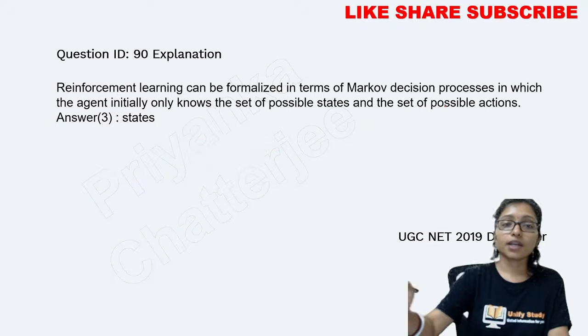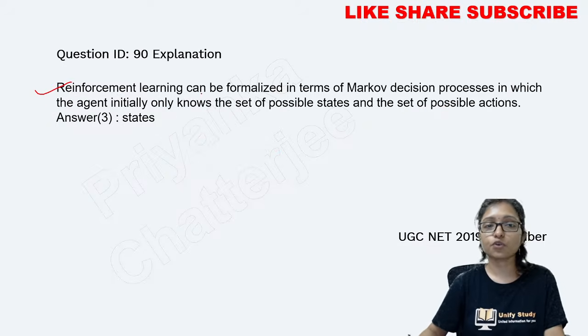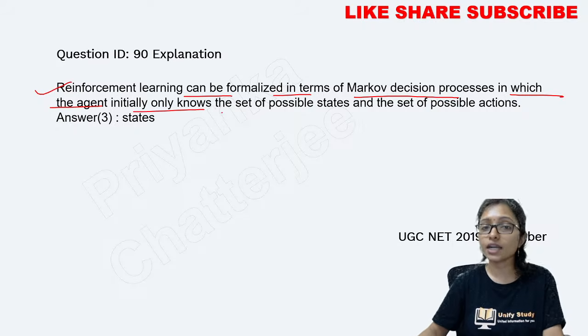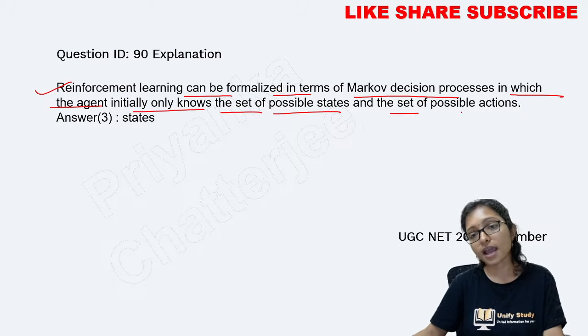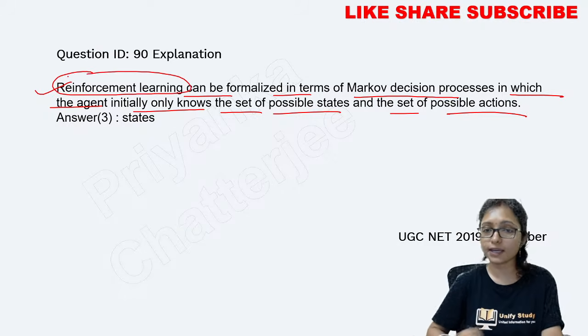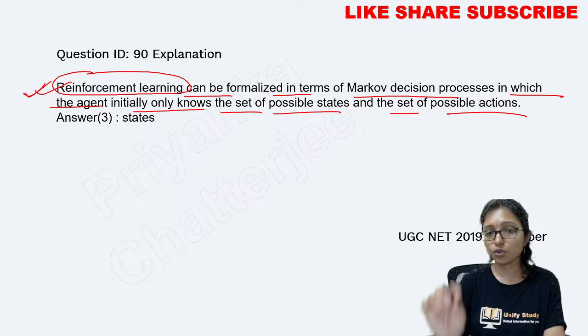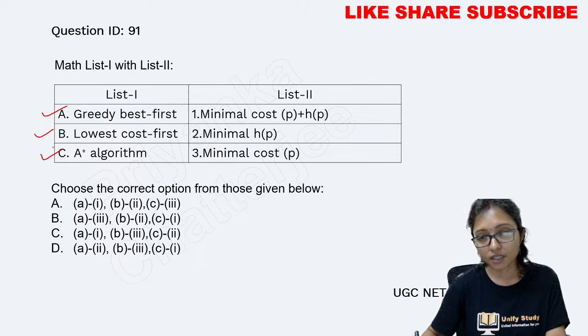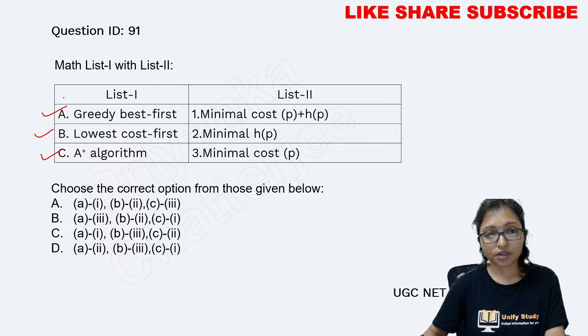Okay. Now here you can see reinforcement learning can be formalized in terms of Markov decision process, in which the agent initially only knows the set of possible states and the set of possible actions. This is one type of reinforcement learning. So write down this statement in your notebook. Now you can see the matching: greedy, lowest cost first and A star algorithm. Do the matching.